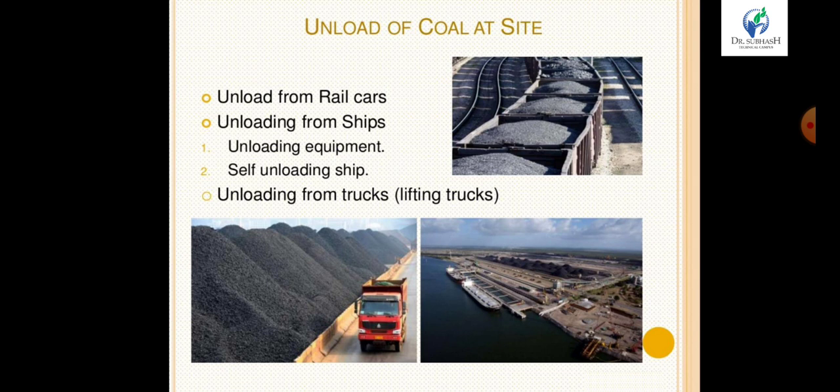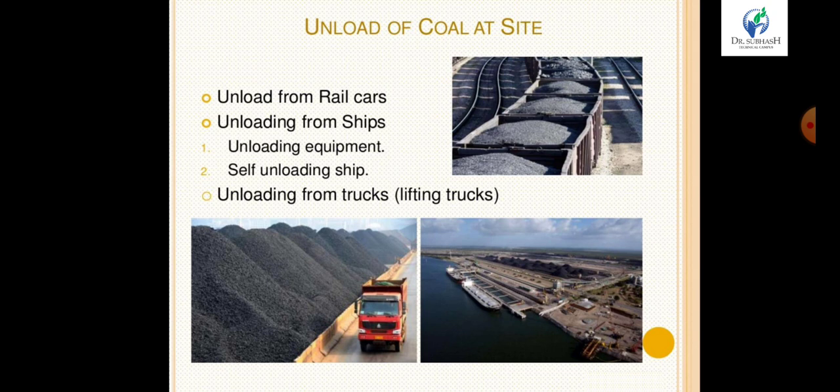Unload of coal at site. After receiving a vehicle of coal, we have to unload it at our power plant. So unloading from rails, unloading from ships. Either coal may come by train or by ship. If it comes by train or by ship, both have different methods for unloading.